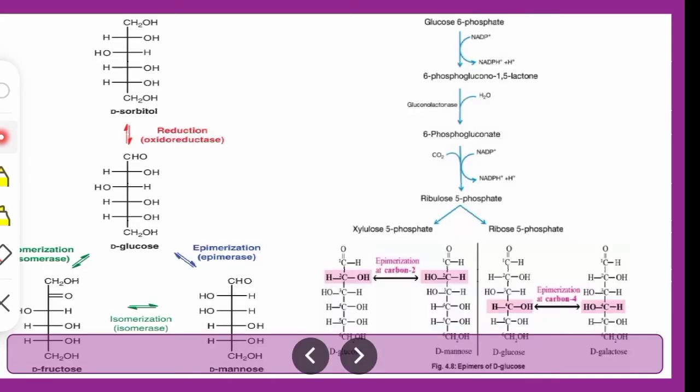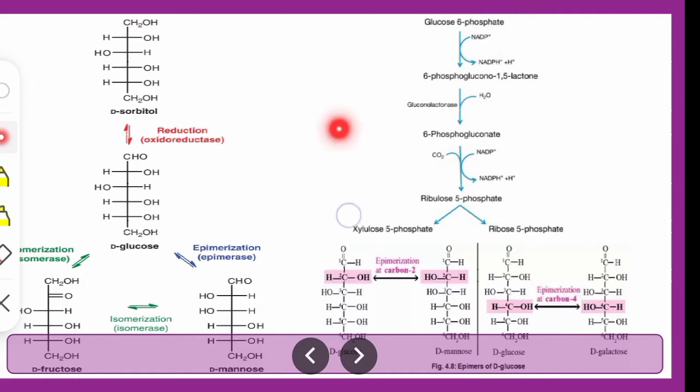Now if you talk about the glucose conversions through various reactions, you can see here this is the glucose which by the reduction oxidation, that is oxidoreductase enzyme, is getting converted to sorbitol, which is a reversible process again. Then the glucose is getting converted to fructose by the isomerization process. Then again glucose is getting converted through epimer formation, that is epimerization, to mannose. Then the glucose is getting converted again through epimerization to galactose.